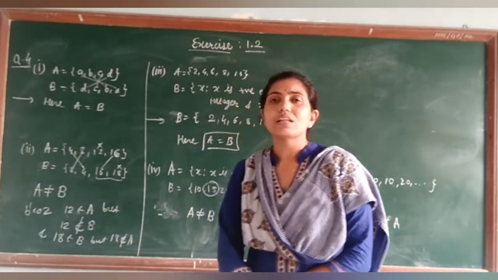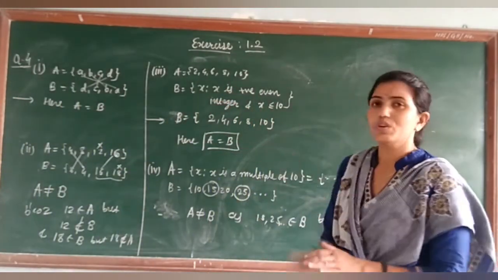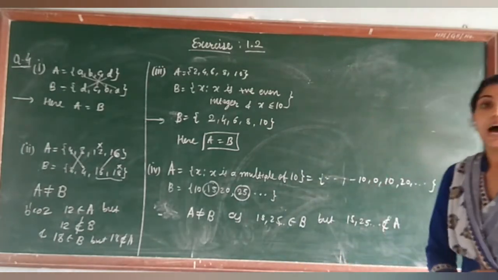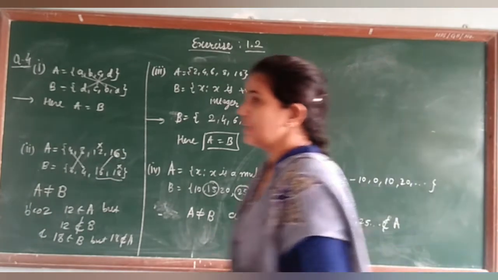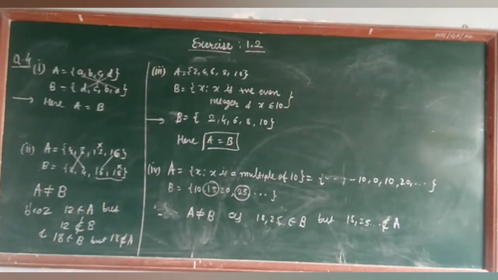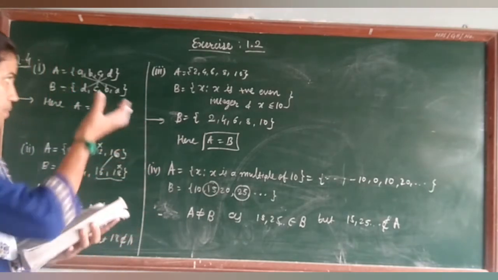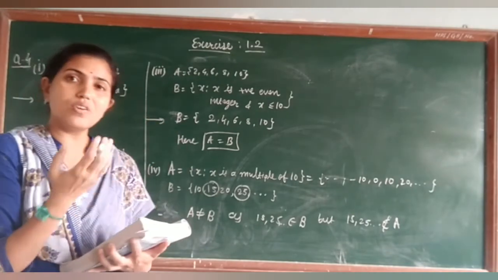Okay, to show equal, all the elements should be inside. So this is your solution for question number 4, students. I hope you understood easily. Now question number 5 is also the same one. Are the following pairs of sets equal? Give the reason. Here also the reason is not asked but we have written.